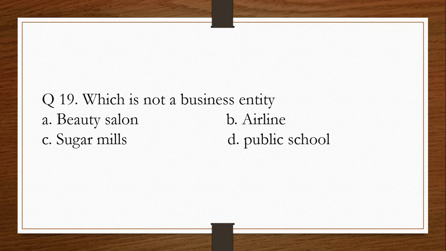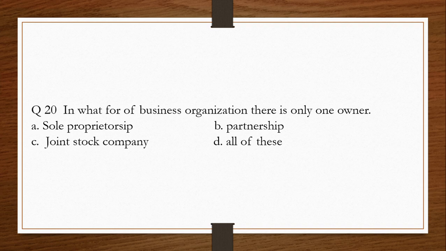Question number 19. Which is not a business entity? A. Beauty salon, B. Airline, C. Sugar mills, D. Public school. The correct answer is D. Public school. Question number 20. In what form of business organization there is only one owner? A. Sole proprietorship, B. Partnership, C. Joint stock company, or D. All of these. The answer is A. Sole proprietorship.